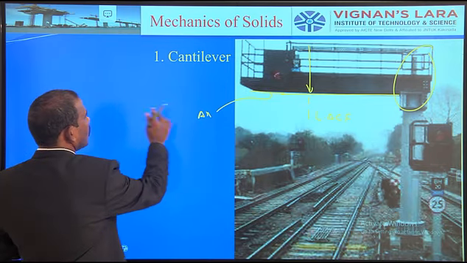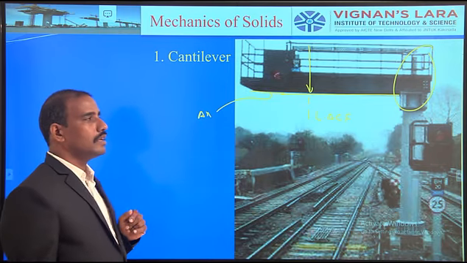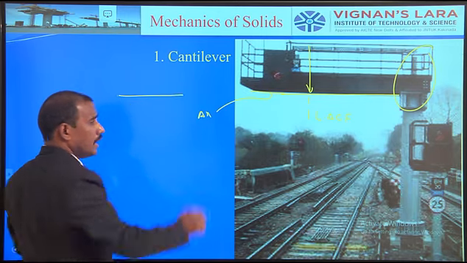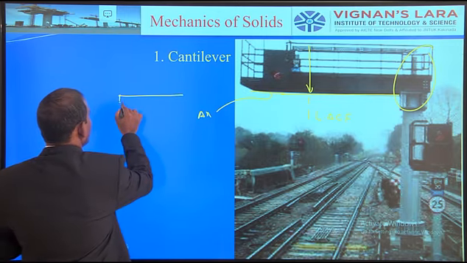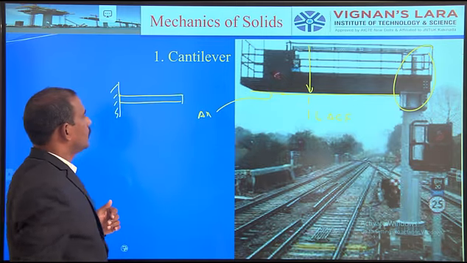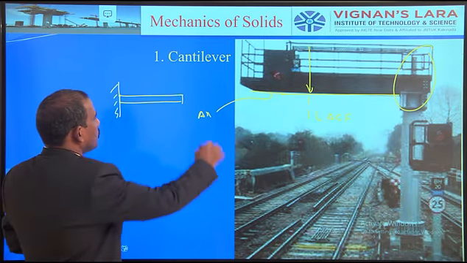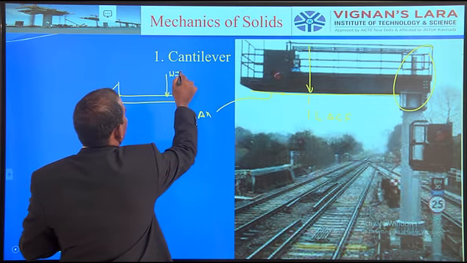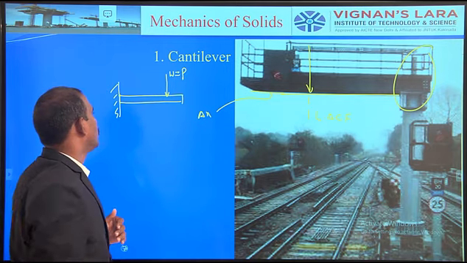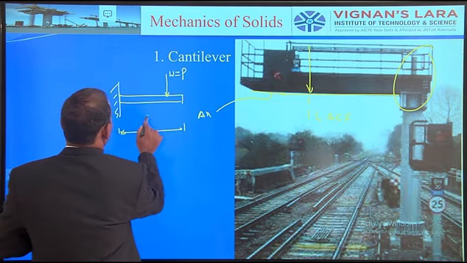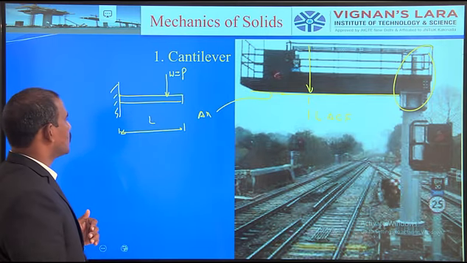So for example, this can be represented graphically for our convenience. This is the beam with the line diagram. One of its ends is fixed. Suppose a man is standing at a particular position; this is the weight of the man, or in other words, the force P. The total length of the beam is considered as L.